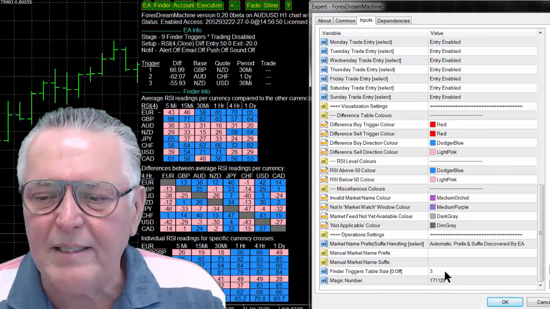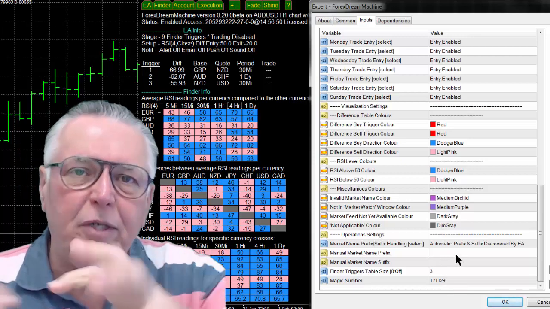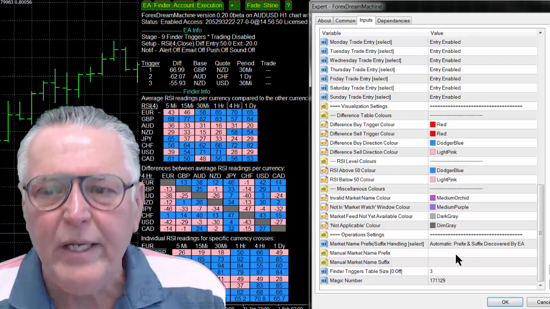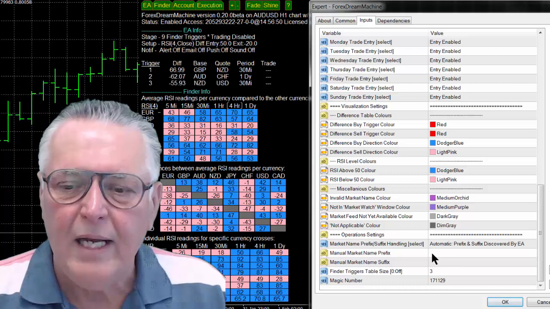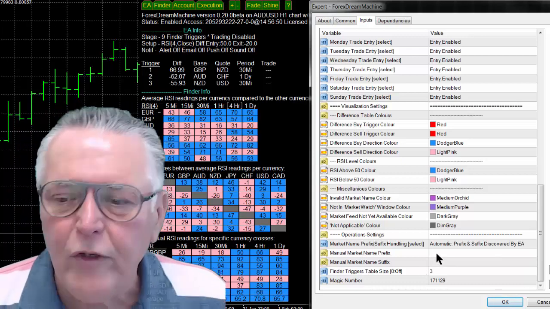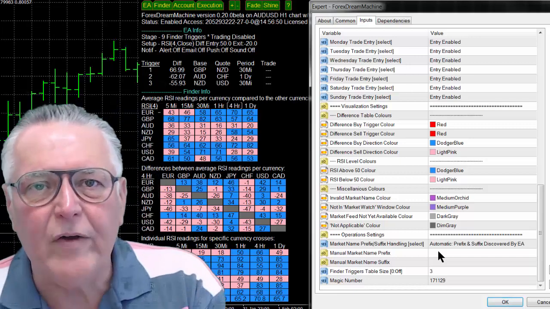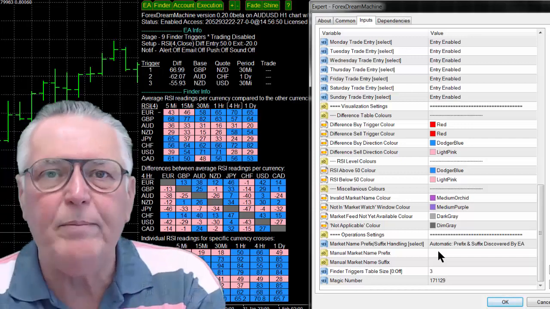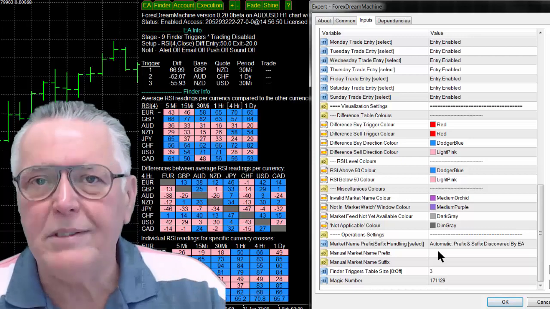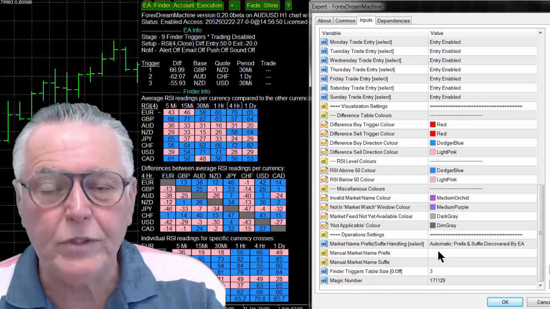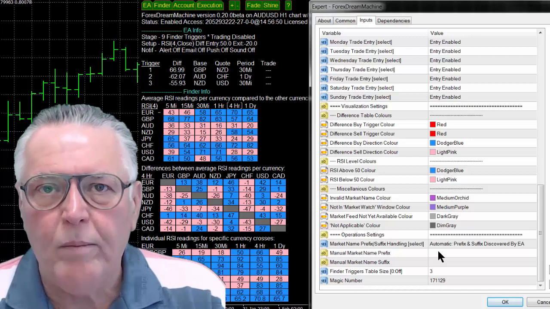Magic numbers don't really matter. The EA controls the magic number situation, in that it's continuously trading different currencies and that type of thing, so it will control that. And it will also control if your broker's got different suffixes. If you have different suffixes or prefixes, you can enter them in there. For instance, some brokers have got an ECN behind, so they've got EURUSD.ECN. So you would just enter that so that the EA knows that your particular broker uses that particular suffix. Because this EA has been written for all brokers that use the MT4 platform.